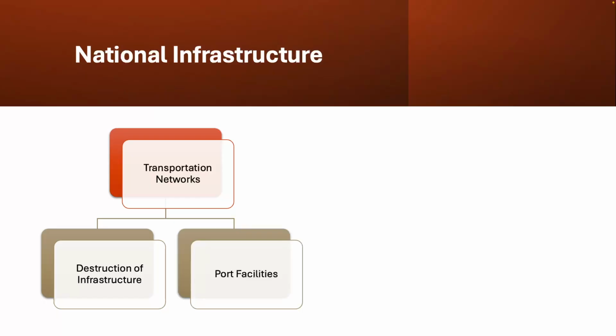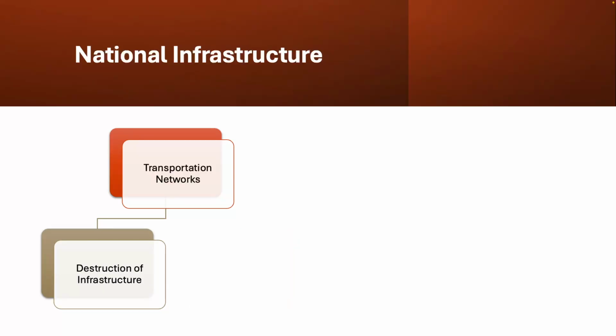We can see that in the years leading up to 1949, much of China's rail network was completely destroyed. By 1949, broadly speaking, China had roughly 25,000 kilometers of railways.